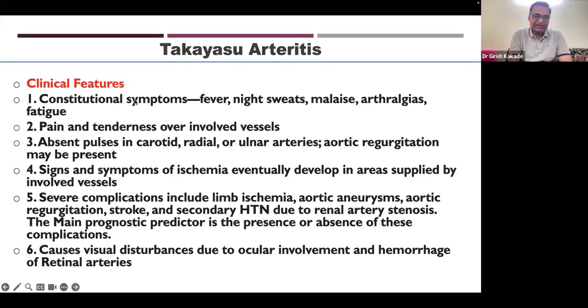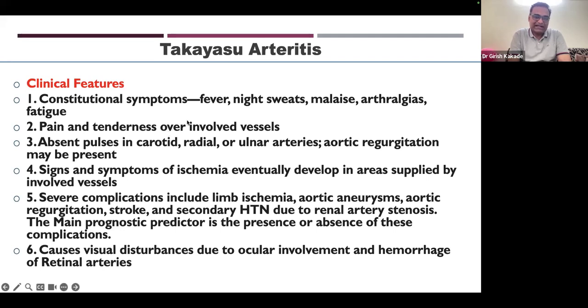Clinical features, again, constitutional symptoms are the same: fever, night sweats, malaise, arthralgia, fatigue. But not all patients will have this. Many times we see patients who are incidentally found to have Takayasu arteritis. They go to their physician for a routine checkup, and the physician finds that the pulse is not palpable or the BP is different in both arms, and then they refer for further evaluation. The patient does not have any symptoms.